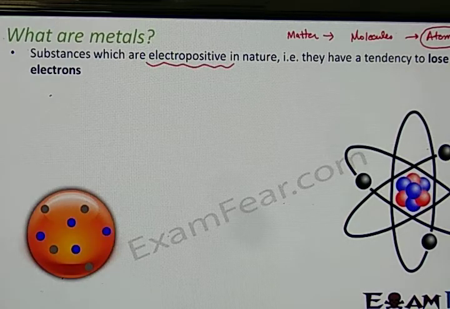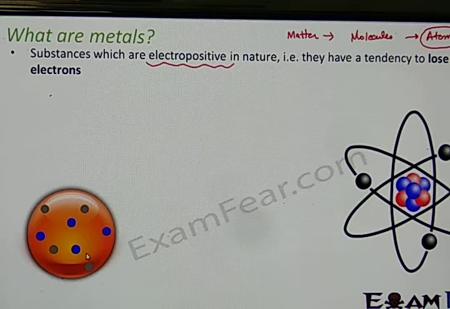Let me try to explain in this way. Suppose it is an atom. Just forget where the electrons are, and consider that the orange ball is an atom. Inside that you have protons, electrons and neutrons. Right now, since I am talking about the charges, I am not talking about the neutrons because neutrons are neutral. In the case of a metal, if you see the number of protons and electrons, they are equal. You see that the blue balls are 4 and the gray balls are also 4.